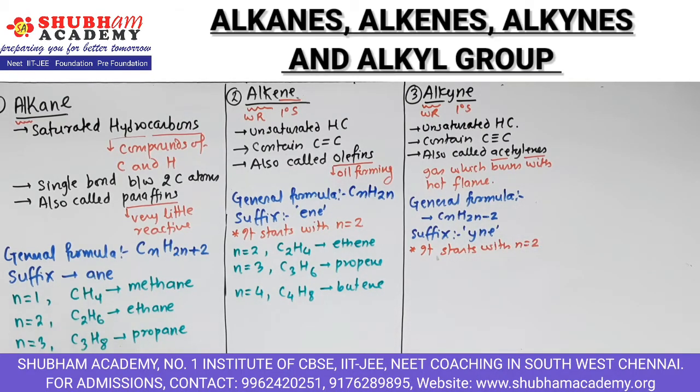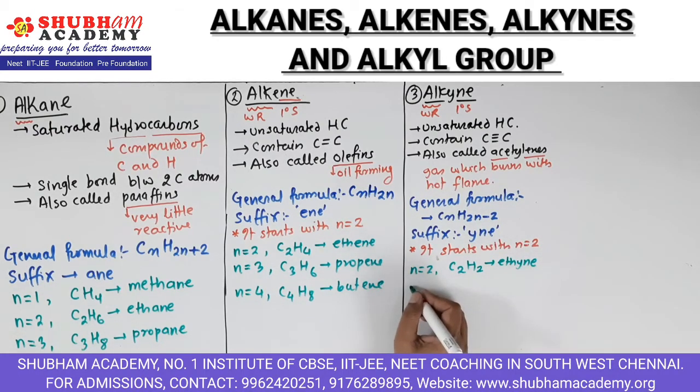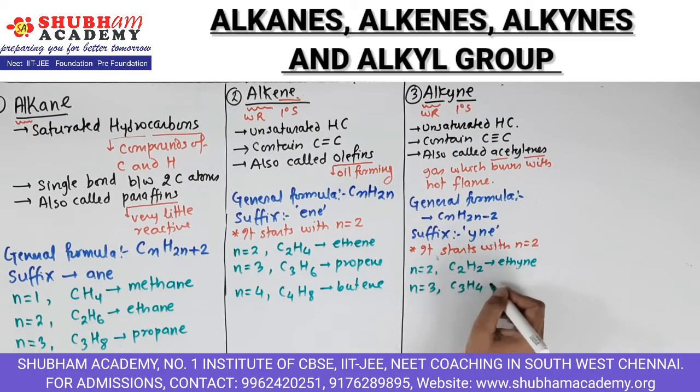Okay, so we'll see some examples now. If we put n as 2, then the formula becomes C2H2, since 2 into 2 minus 2 is 2. So the name becomes ethyne. If we put n as 3, then the formula becomes C3H4.